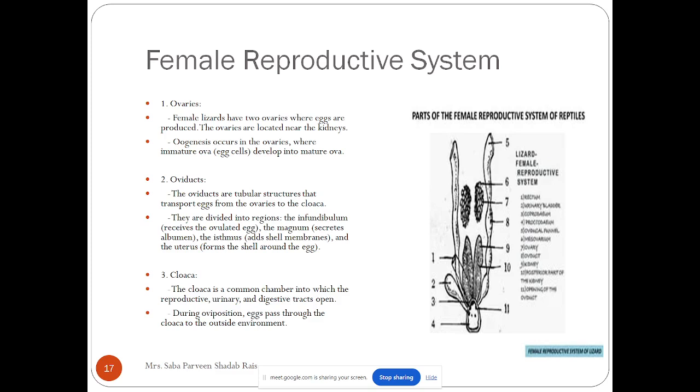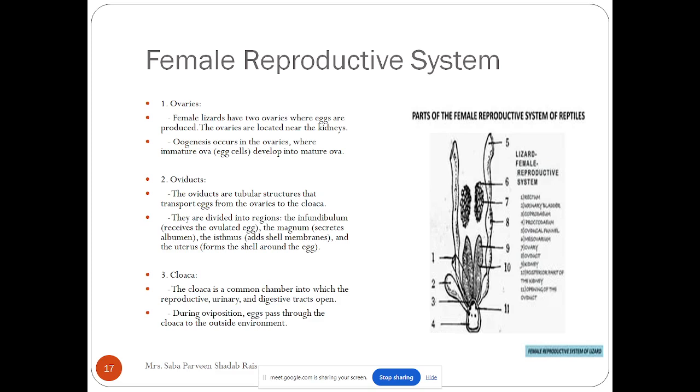Then after that, the next part of the oviduct is the magnum that secretes the albumin. Now see here, the reason behind that is they are amniotic eggs and they are oviparous, so for that particular reason they require lots of nutrients to develop inside the egg, right? So for that reason they will have the magnum part, which will load that particular egg with the excess of the albumin, so that the developing embryo will have the nourishment.